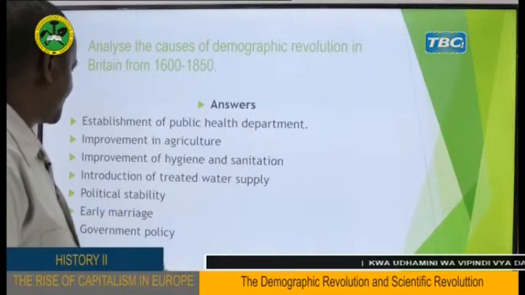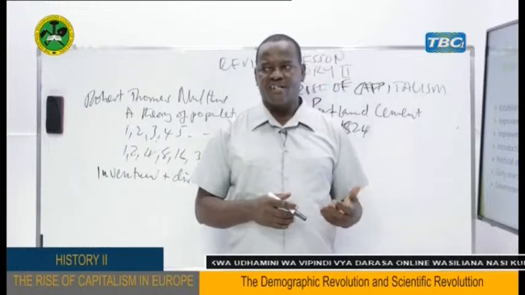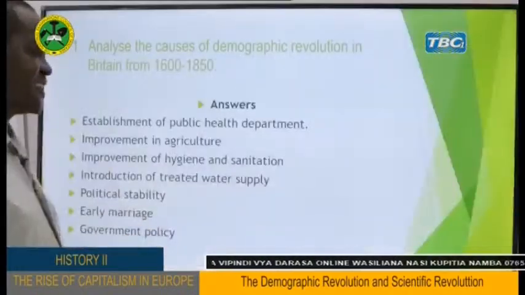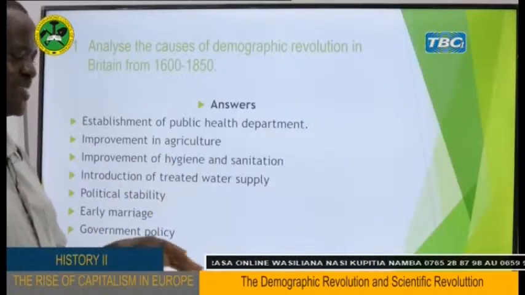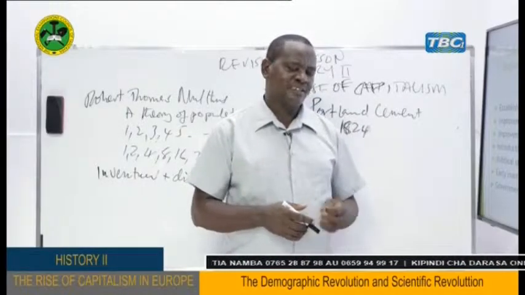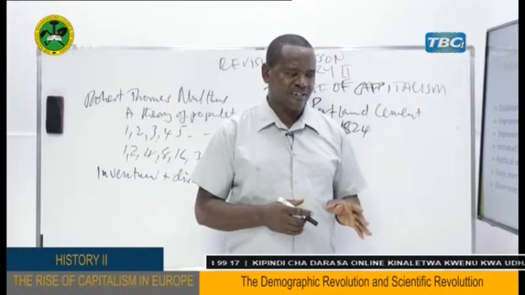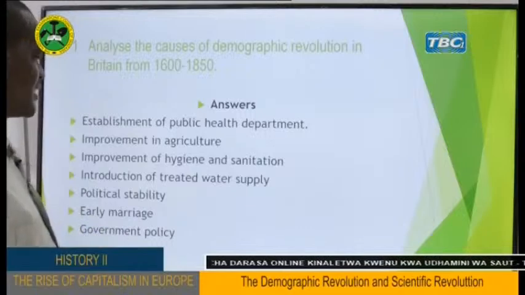And another point is the early marriage. Of course, we have mentioned it. When people are getting married at an early age, what we expect the most here is that they are also going to get children at an early age, and their number is going to be very high at the end, because by the time a person reached, let's say, 50 years of age, that person could have a lot of kids, and so on. Another point is the government policy.